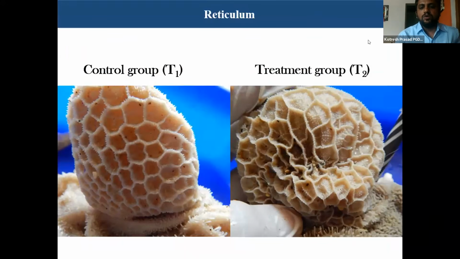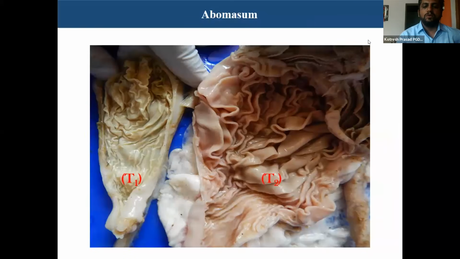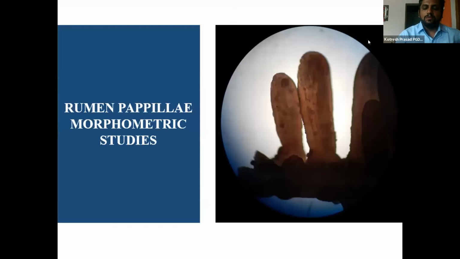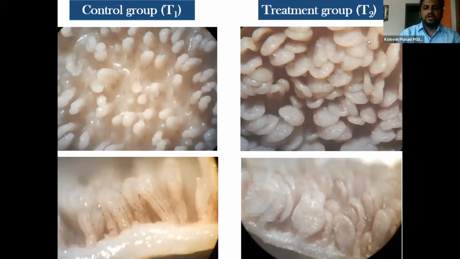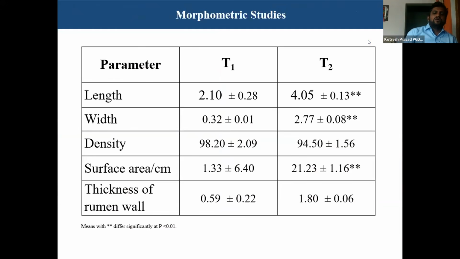You can see how the reticulum and the abomasum are developed, and you can see the papillae here. If the capacity of the rumen, reticulum and abomasum is more, the intake will be more, the surface area of the villi in the rumen will be more, and then the absorption will be more.